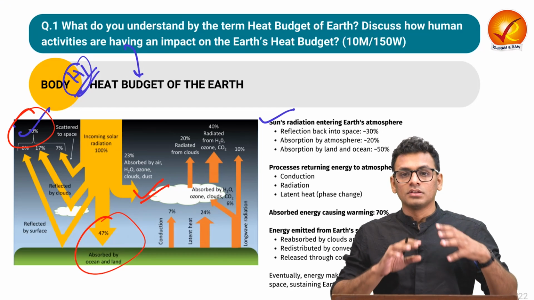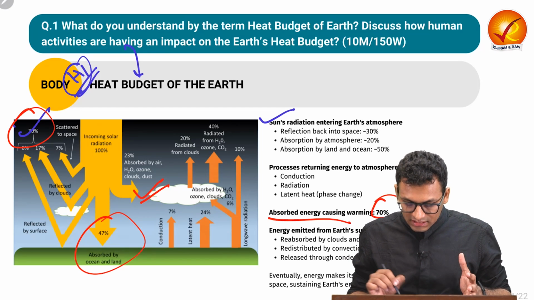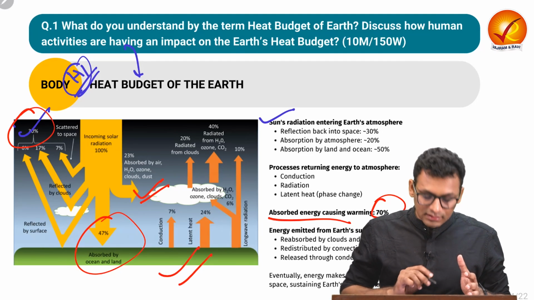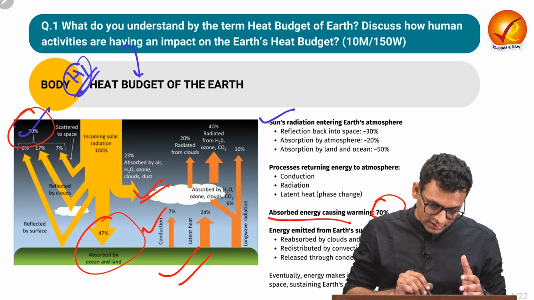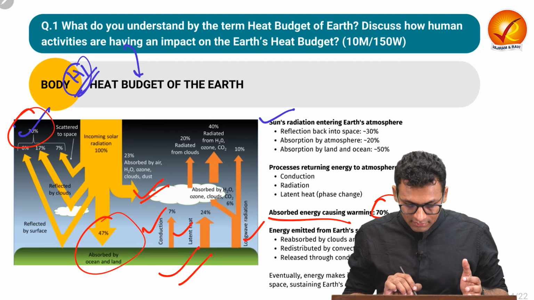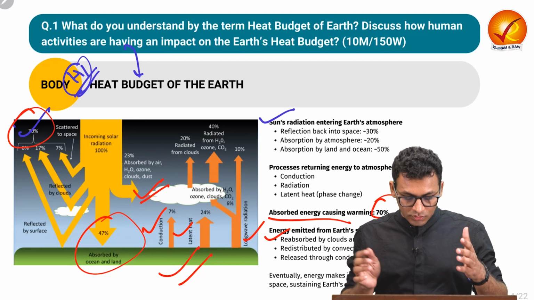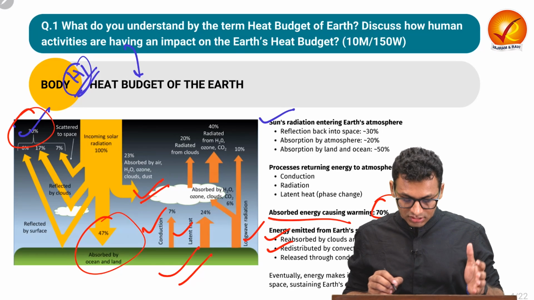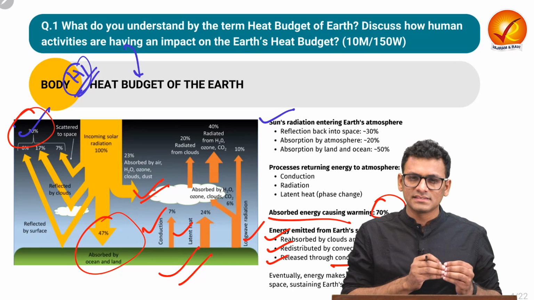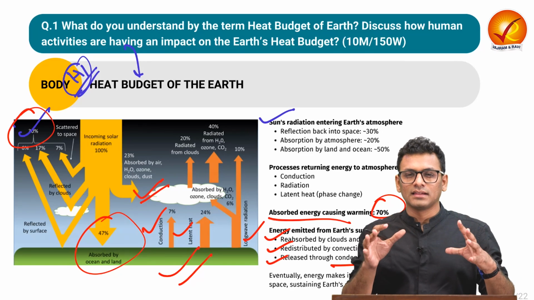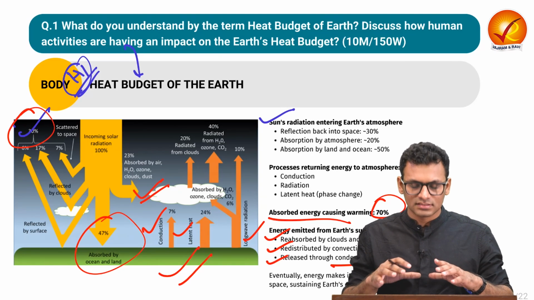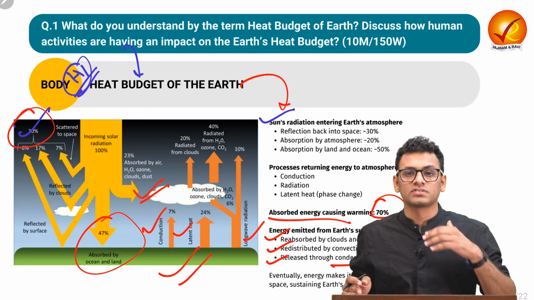Now you have to understand that almost 70% of the energy is absorbed. We also have to understand that there is an outflow of heat through conduction, latent heat and long wave radiation. That can be through reabsorption by the cloud and atmosphere, through redistribution by convection, and release through condensation. So these are the kinds of mechanisms that are in place for the outflow. So you have understood that in the heat budget we have certain inflow elements and outflow elements. You can depict the same in heading 1 through this kind of structuring as well.